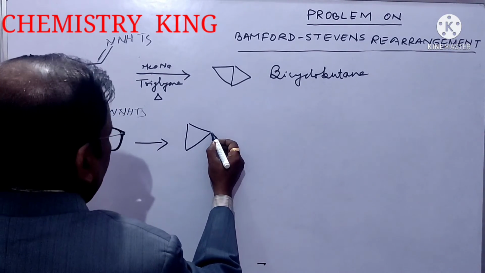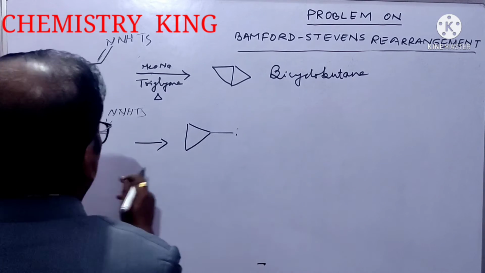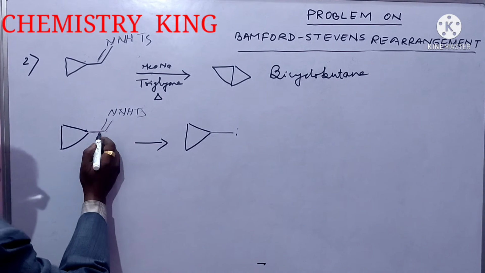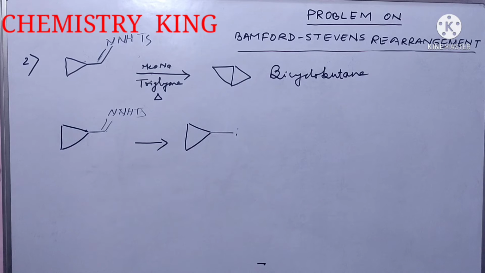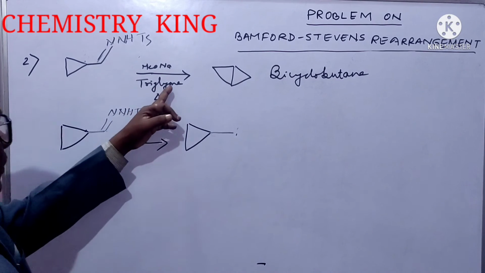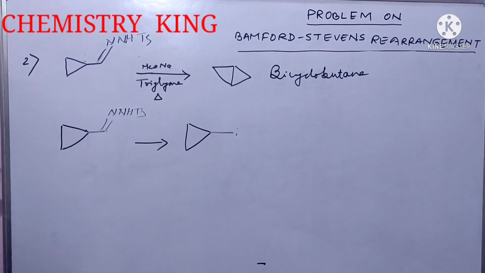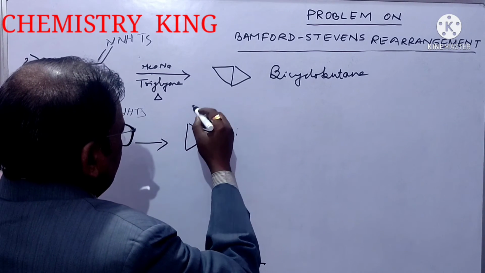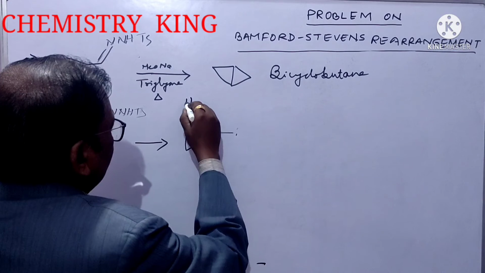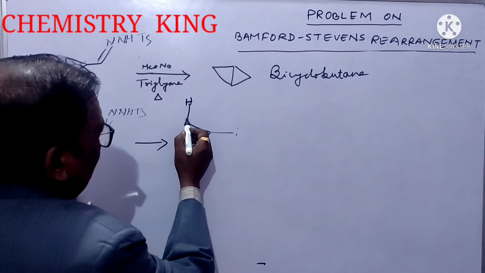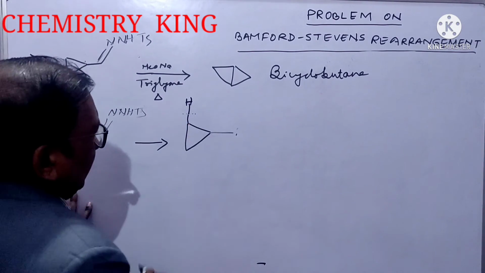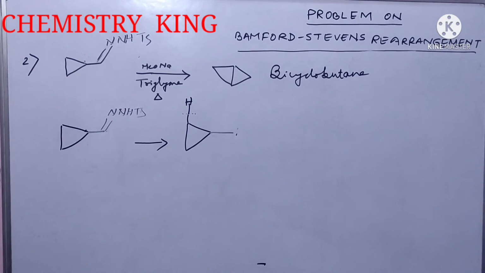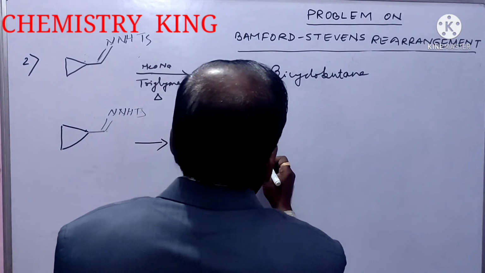In mechanism, you have seen that this carbon will become carbene if the solvent is aprotic. Okay? Now hydrogen is here, and suppose this sigma bond breaks in this fashion, that is homolytic fission.